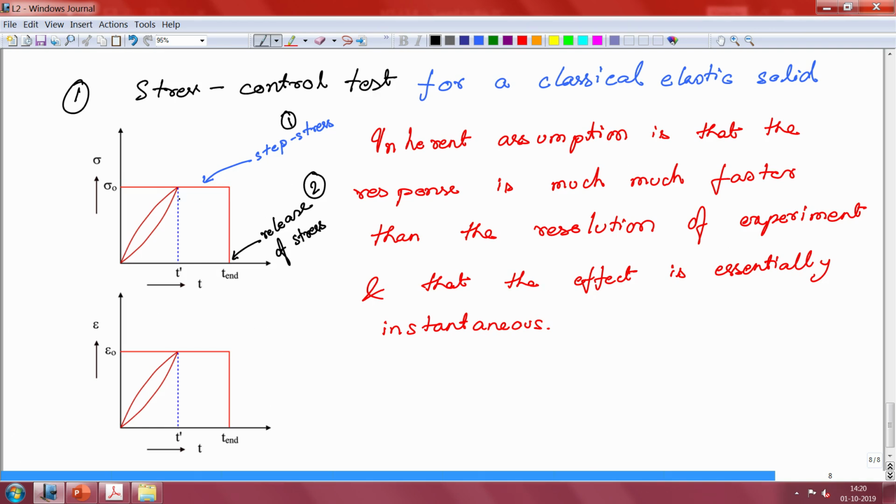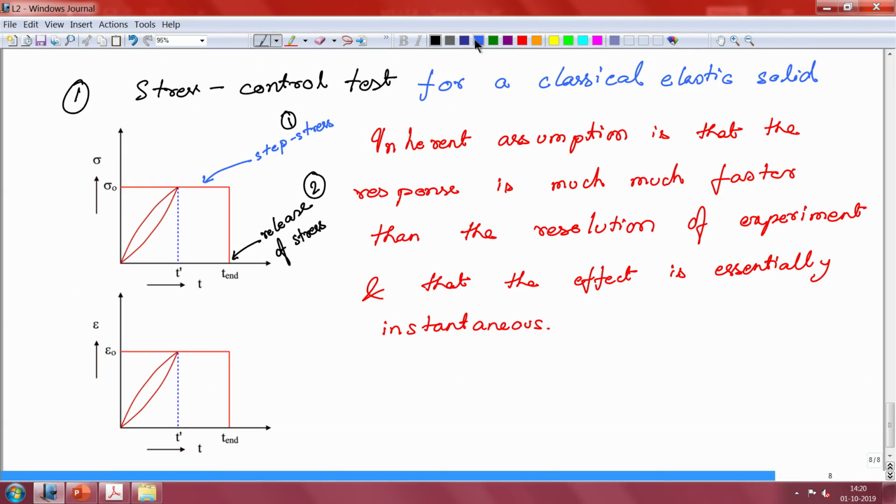The strain is now the experimental condition, and you are measuring stress. So what happens for a classical elastic solid when you flip the experimental control? What do you think happens? It does not change, it remains the same.